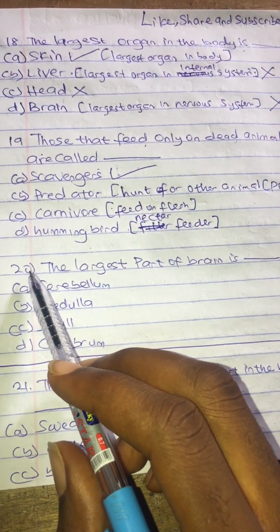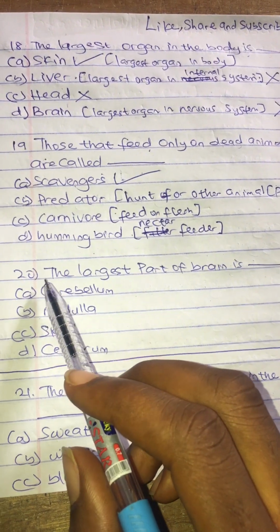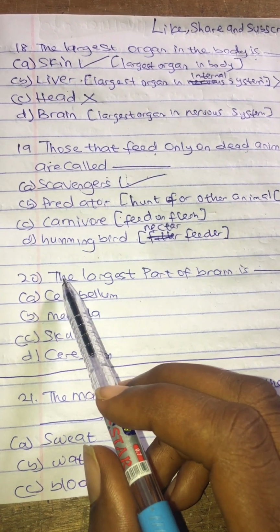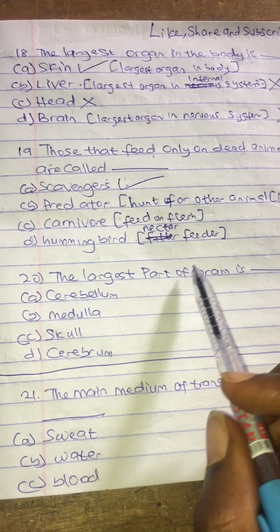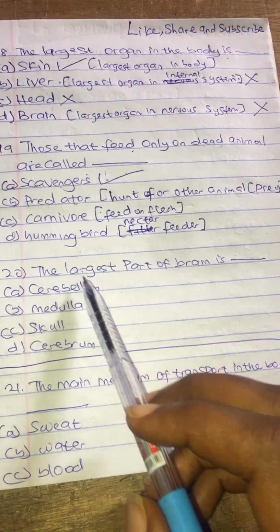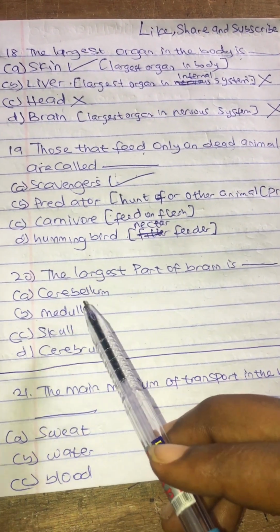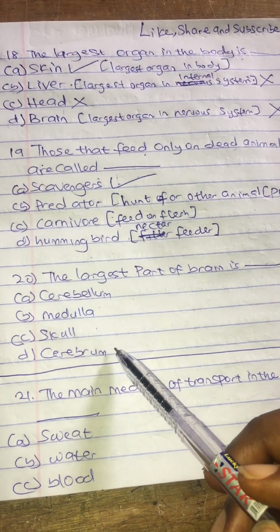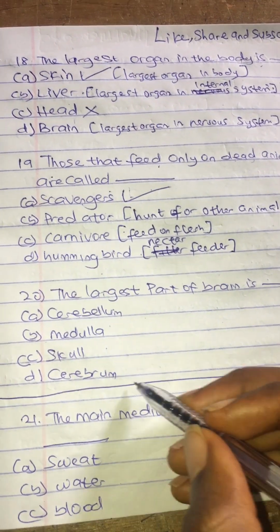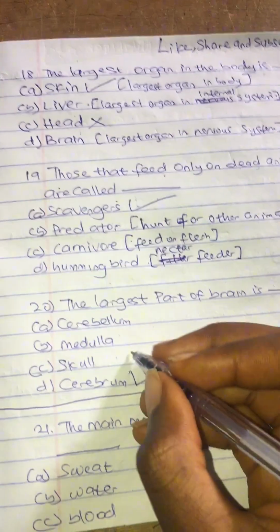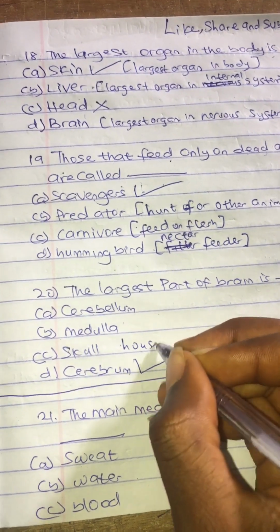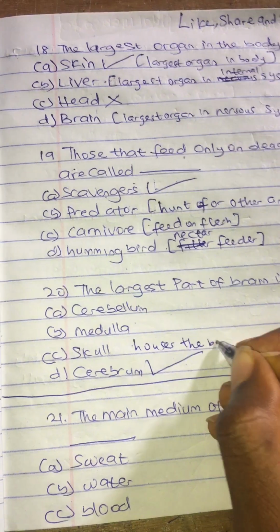The last question for today under episode 1 is: the largest part of the brain is dash: A, cerebellum, B, medulla, C, skull, and D, cerebrum. The largest part of the brain is the cerebrum. The skull houses the brain.